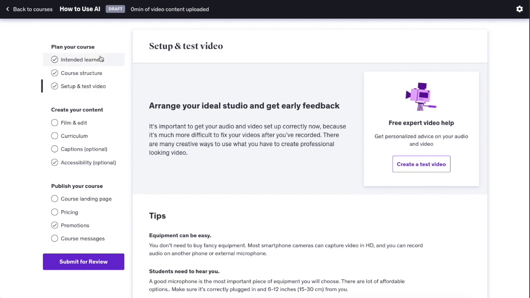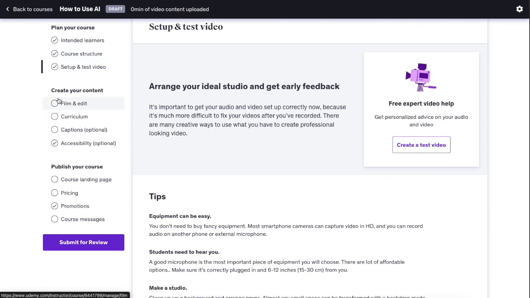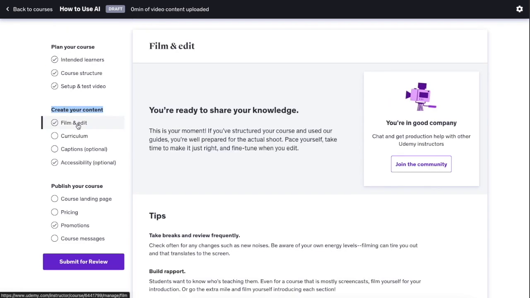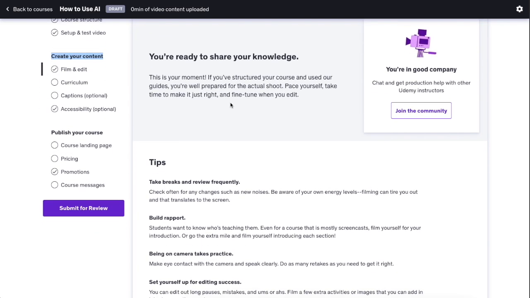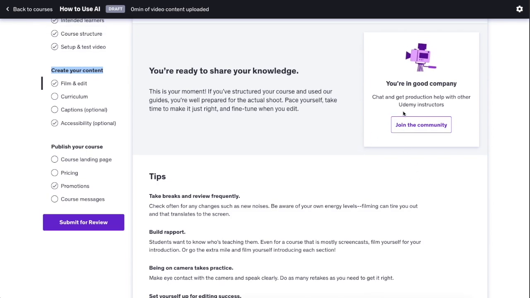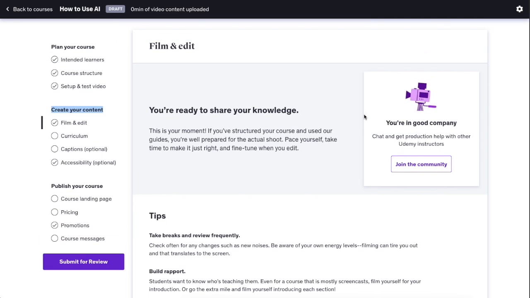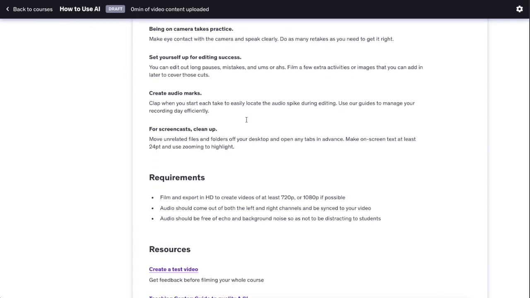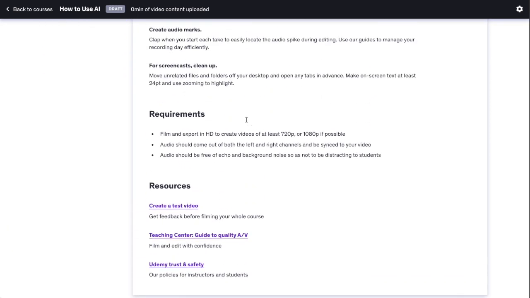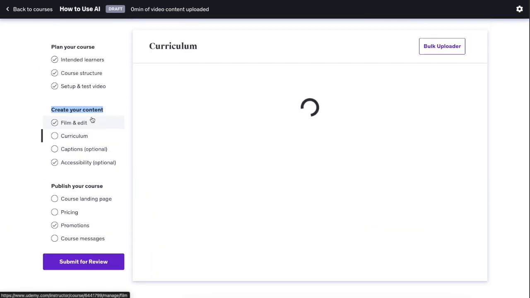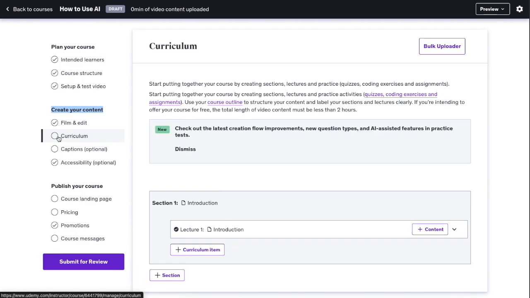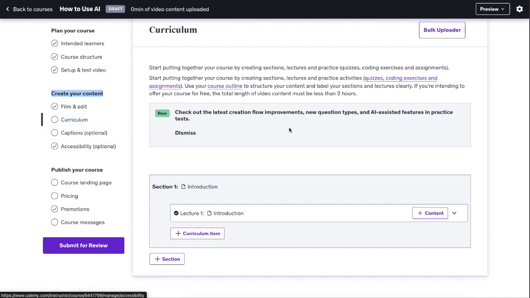And then once the planning section is done, then we can go to this creating your content section. So here we go to the film and edit section. And once again, you will find a little blog post as well as a community link with which you can optimize this content creation process for your students to enjoy and learn. And then we get into this part that is the curriculum. And here we're going to start creating content and dragging and dropping it into this view.